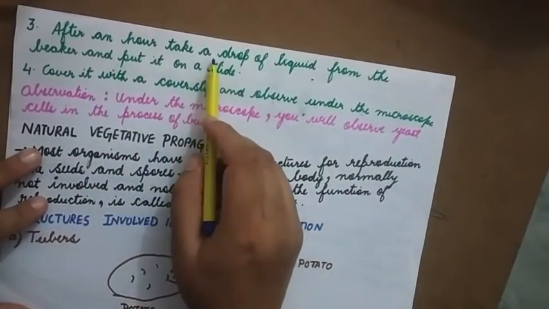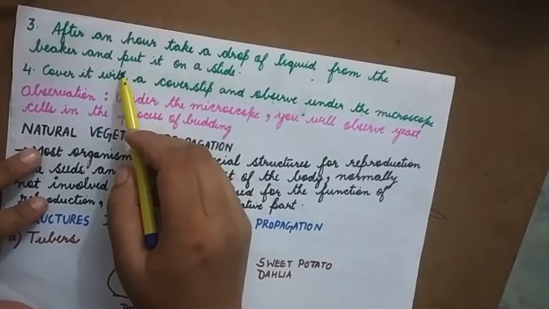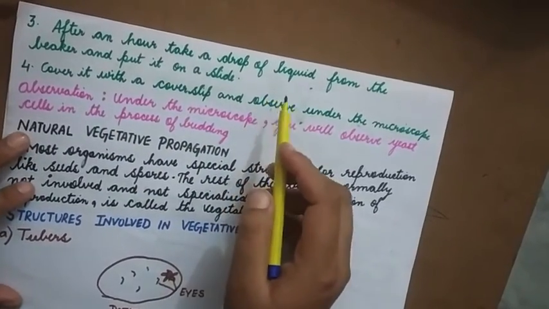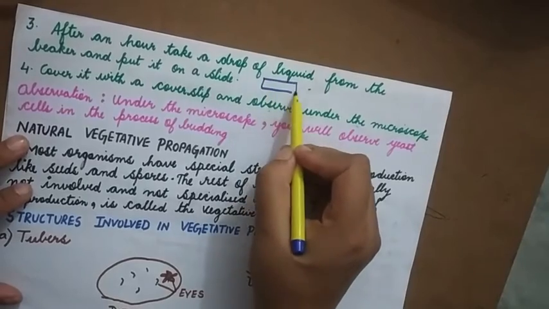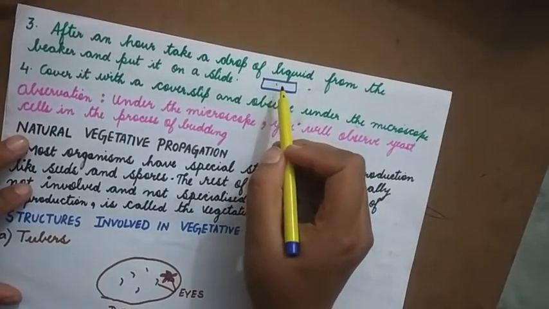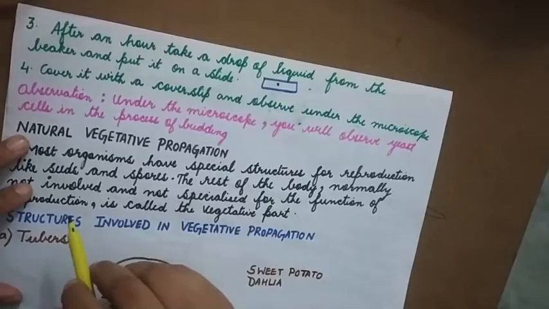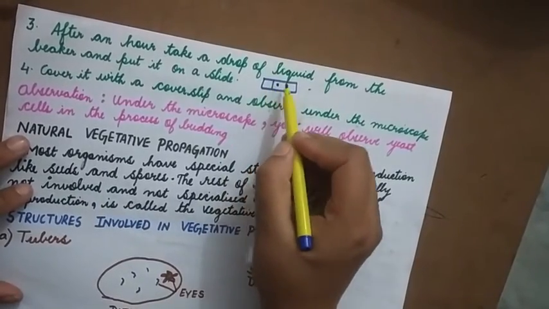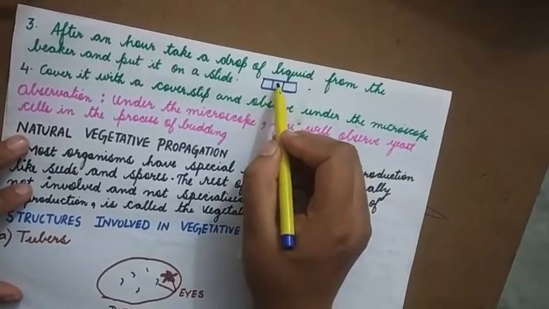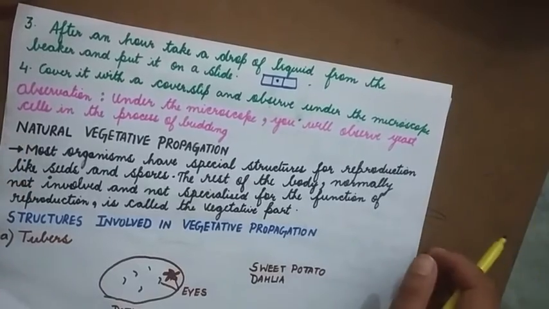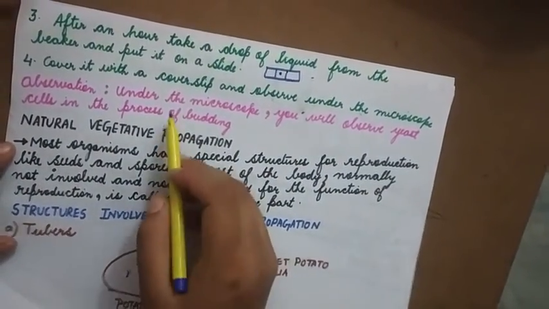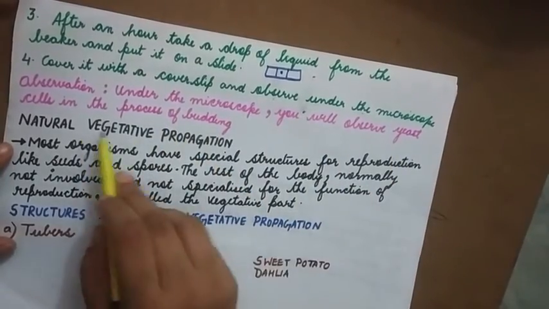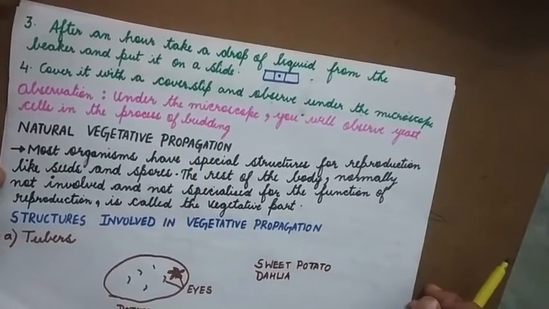After an hour, take a drop of liquid from the beaker and put it on a glass slide. It is rectangular in shape. Then cover it using a cover slip, which is also made of glass, and observe it under the microscope. What will be your observation? You will observe yeast cells in the process of budding.